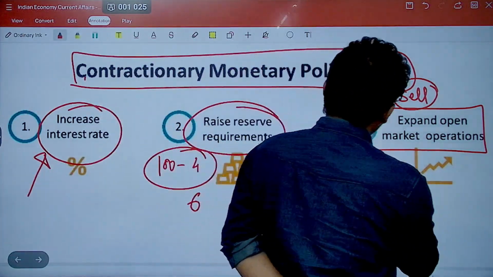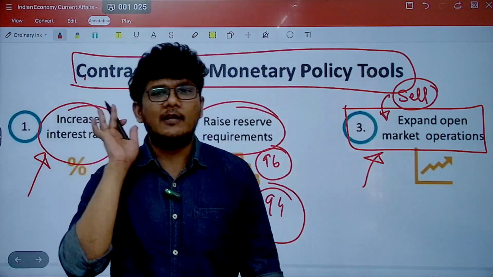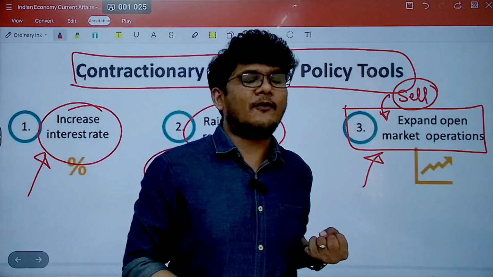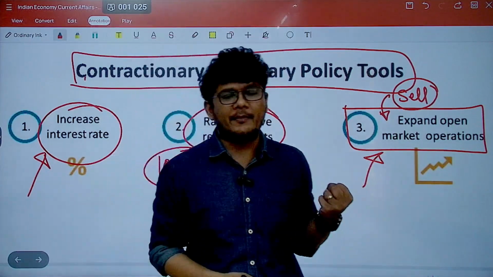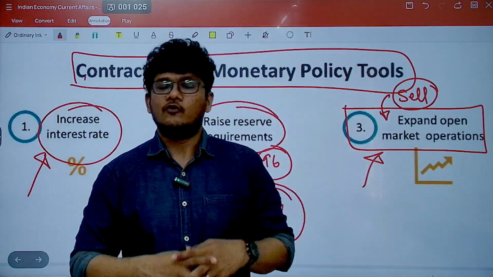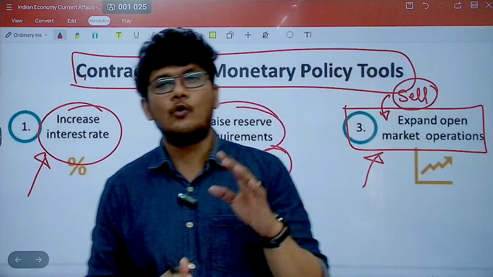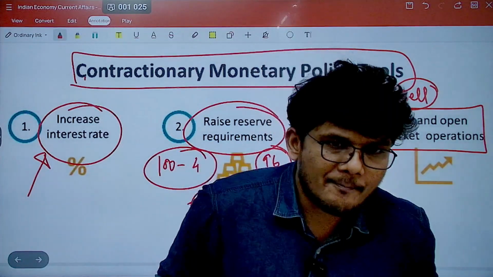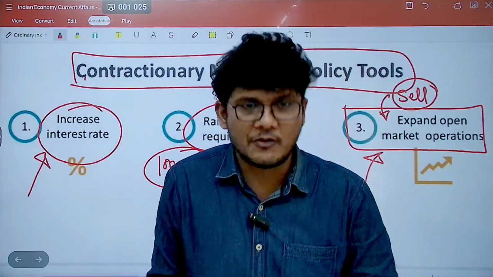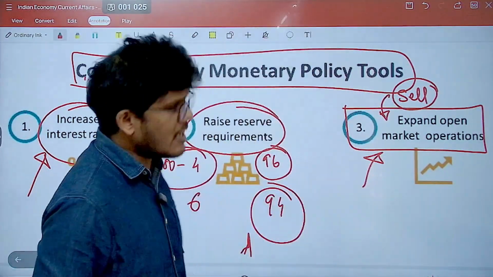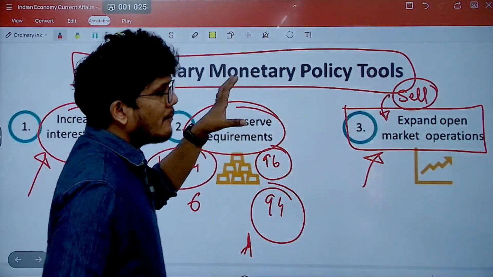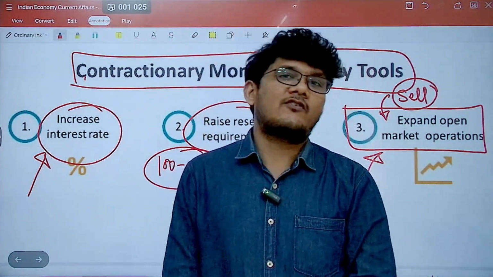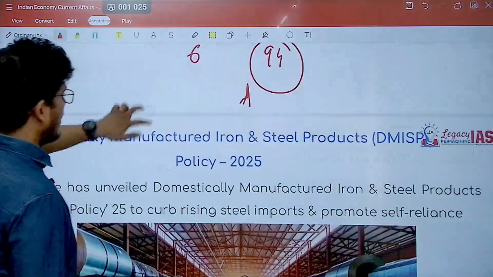Then you sell the government securities, which means you give a piece of paper. RBI is going to give you the government security and take money from you, that is sucking out the money from the economy. So less money in your hands, so less demand, and the inflation goes down. This is the contractionary monetary policy which may be imposed at times of high inflation to lower the inflation in the economy. Very important concepts. 90 years have been done since RBI first came up with the monetary policy.